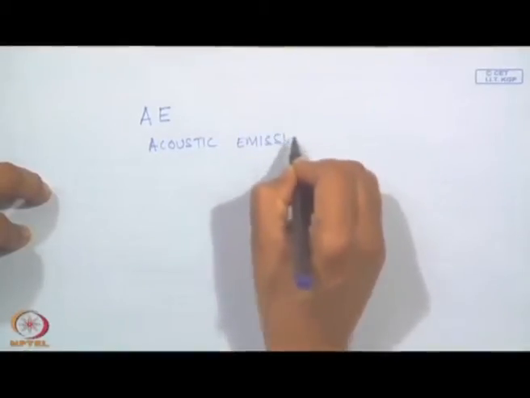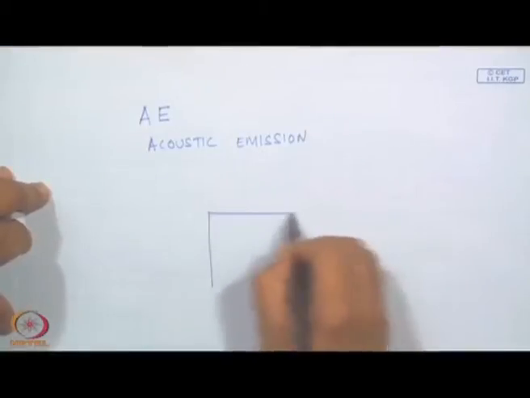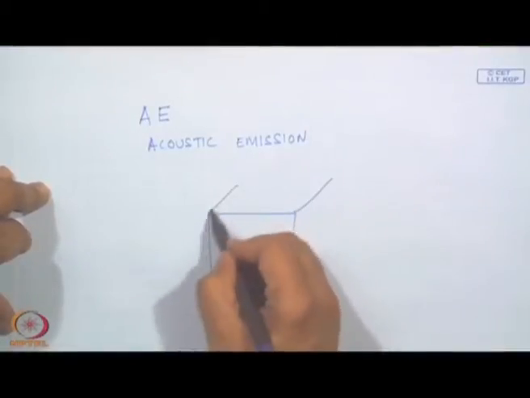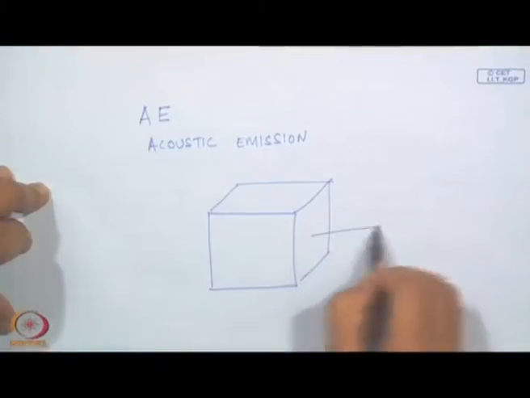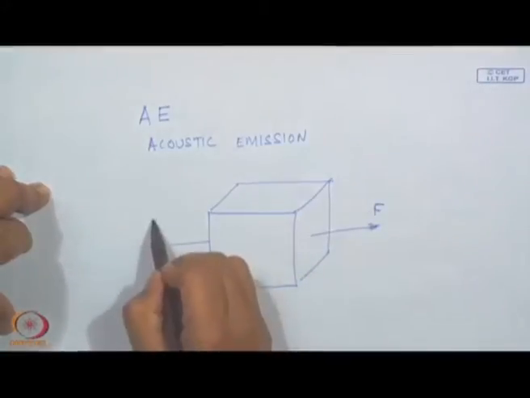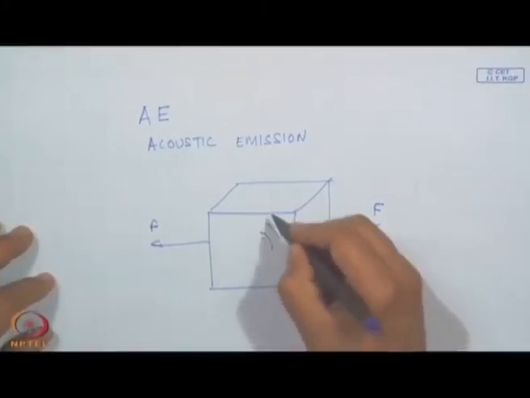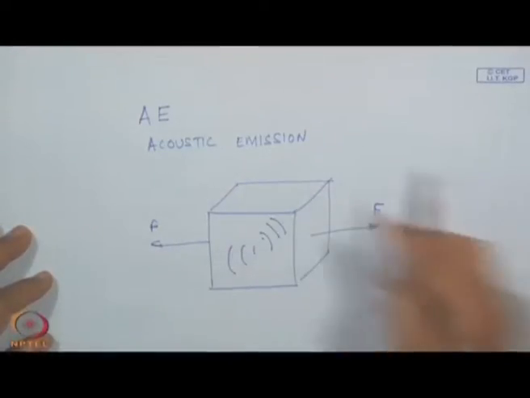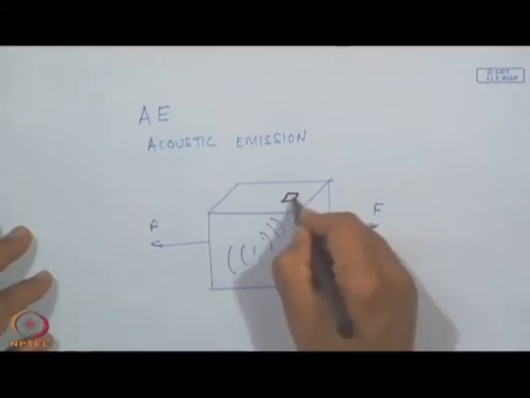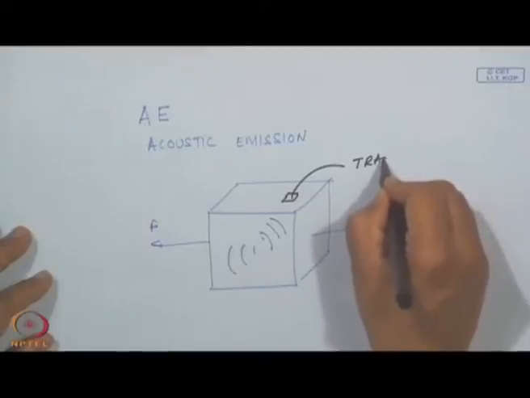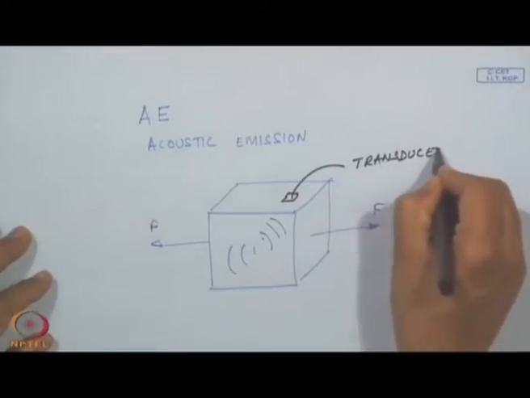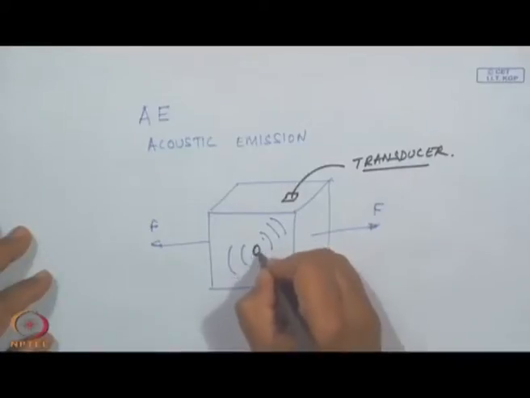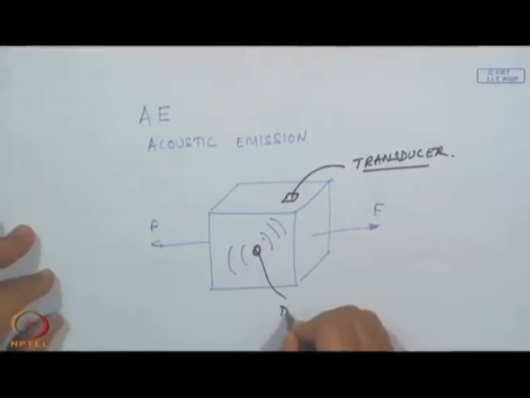The characteristic of this energy, known as acoustic emission, is that if a body is stressed, say you are pulling it with some force, it gives out energy in all directions, and if this energy can be sensed by a transducer, it gives a clue as to what the defect or the condition is.